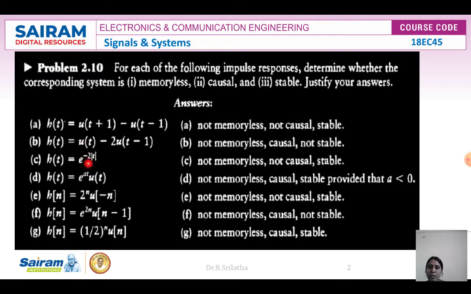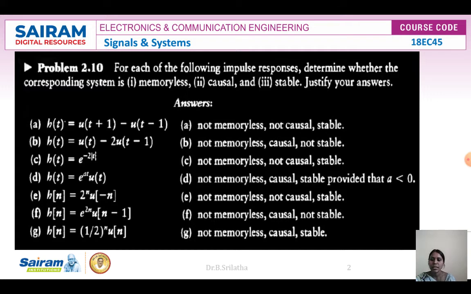Now the fourth example is h(t) = e^(at) u(t). It is a memoryless system, and the present output depends only on the present input, so it is a causal system. But if you look at the stability property, it is stable only when a is less than 0.